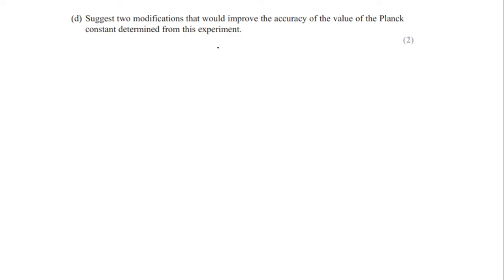You can use a number of different wavelengths to improve your reading. You can also make use of a filter to get very fine values of lambda. So that's how you can improve your reading.